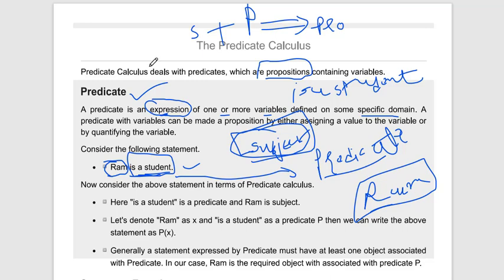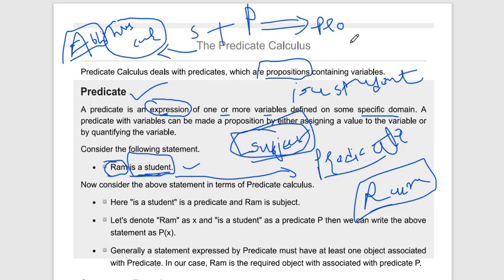The predicate is an expression of what the subject is trying to do. Like Abhi has a car. Here Abhi is our subject and "has a car" is the predicate.